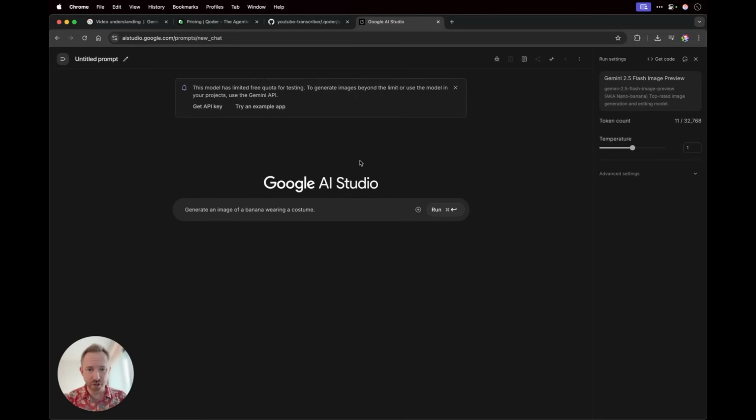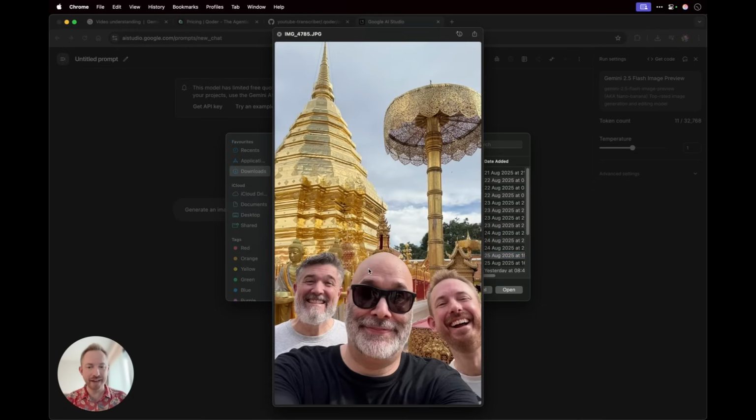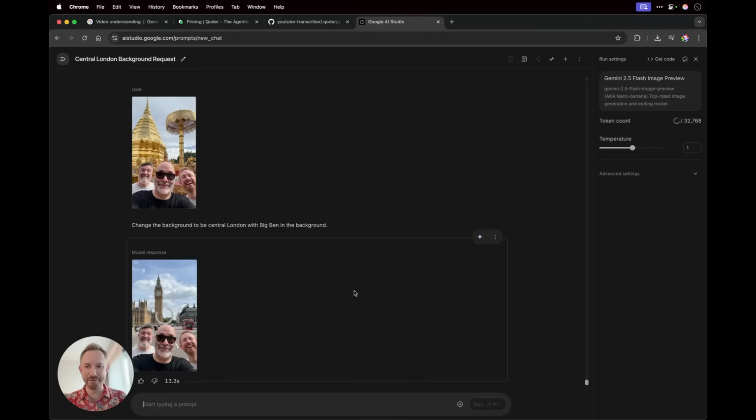You can change photos with natural language prompts. We'll go ahead, upload this image. This is David and Nick, my creator friends that I met up with in Chiang Mai. Let's add that to Google AI Studio, and now we can just say anything we like as the prompt. Change the background to be Central London with Big Ben in the background. And boom, look at that.